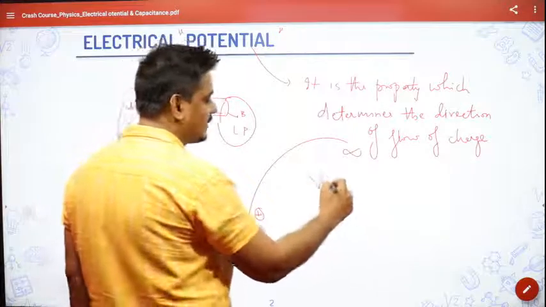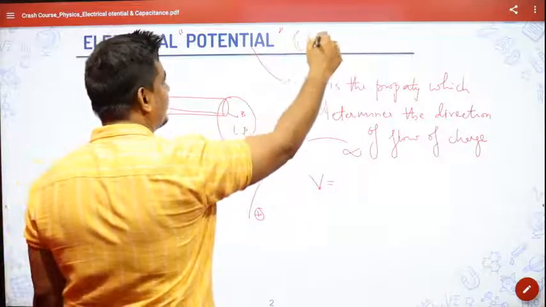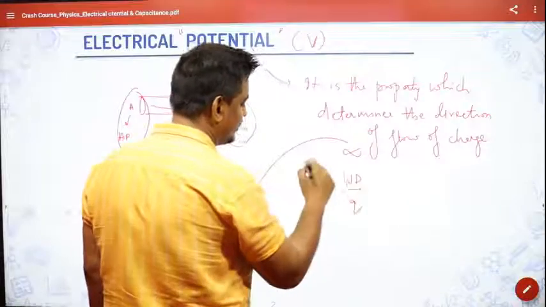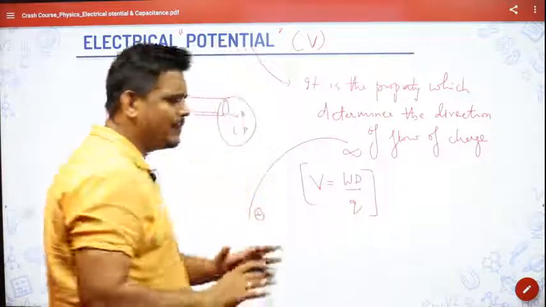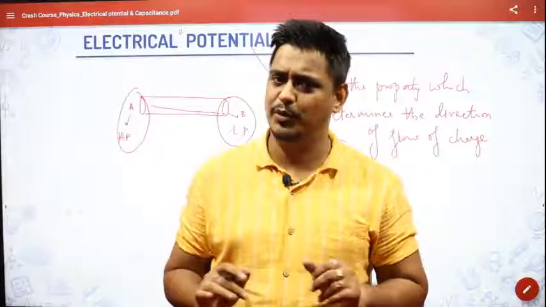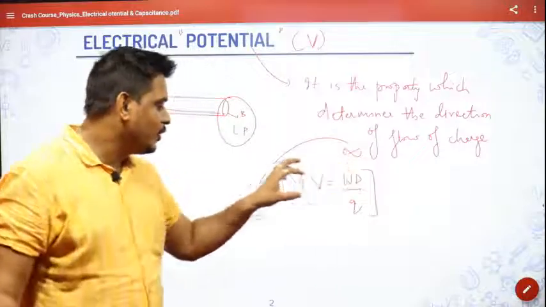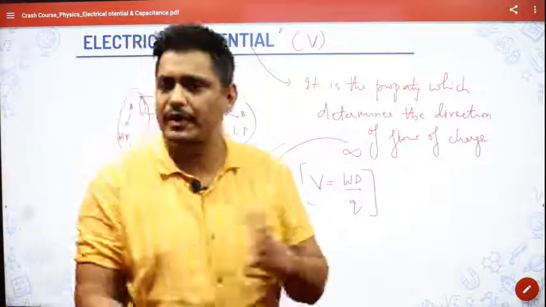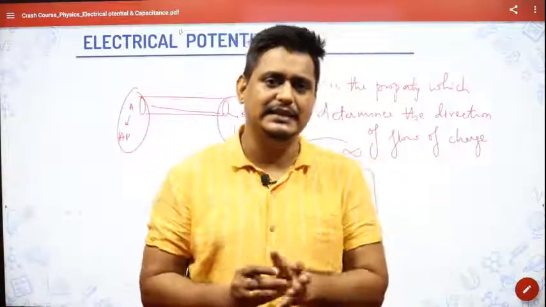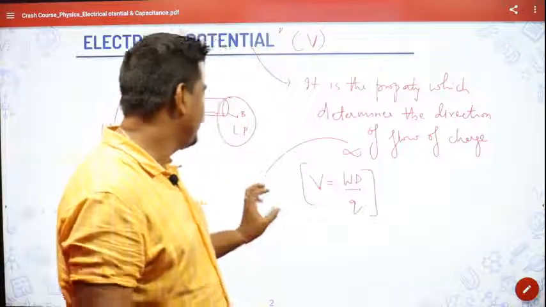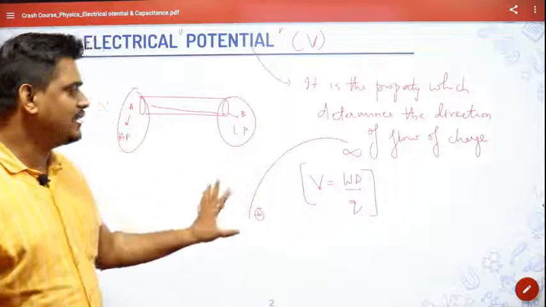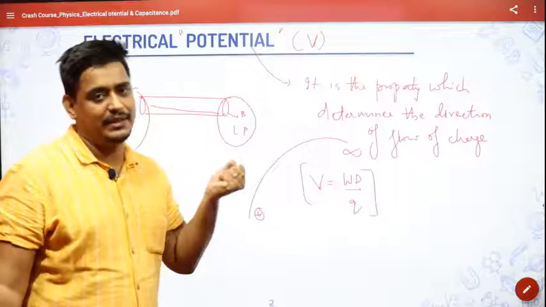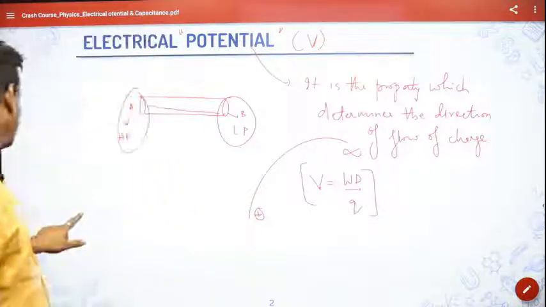So V, electrical potential, is represented by a capital letter V, and V is equal to work done per unit charge. So I just told you a very basic thing about electrical potential. It is the work done to bring a unit positive test charge. If you ask me, sir, can I take negative? Definitely you can take negative. There is nothing wrong in that. It is just the convention. It says that it is the work done in bringing a unit positive charge from some infinite position to the position where you want it to be. This is about the electrical potential.